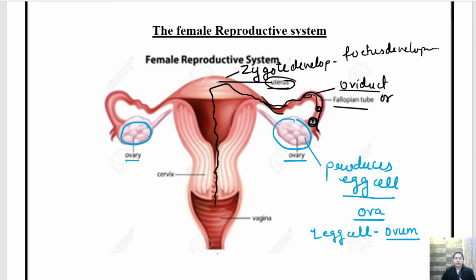Okay, now this egg cell is released every month, after puberty.